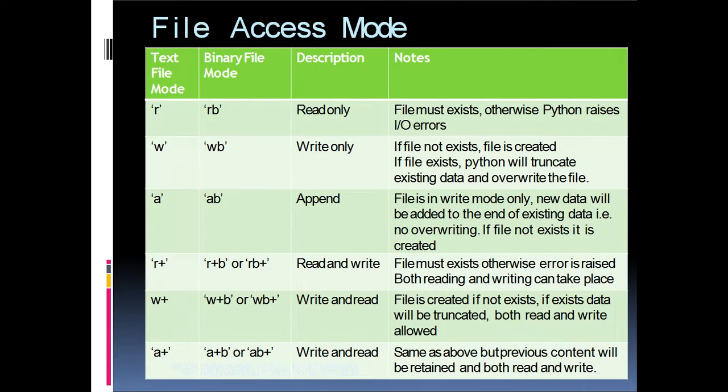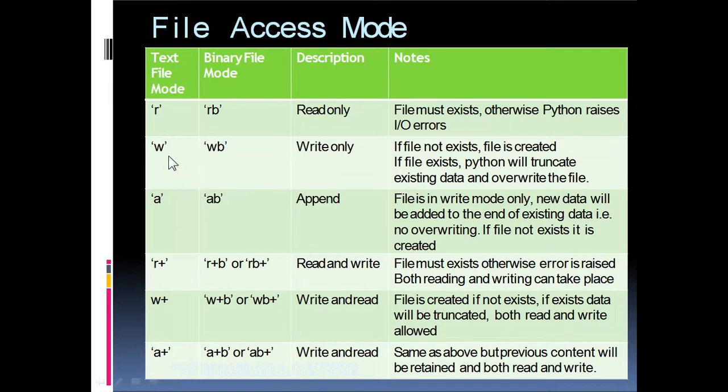And in this slide you can see the different file modes available, in text mode and binary mode. In the text file, the first column is R, W, A. These are the three mainly used file modes. So I'm discussing the text file mode only now. Just go through the first column and the fourth column. If the file mode is R, we are going to read something from the file. So the file must exist in the memory, otherwise Python raises an error.